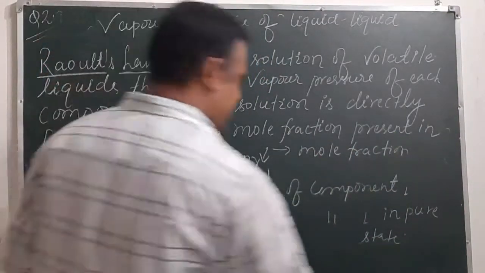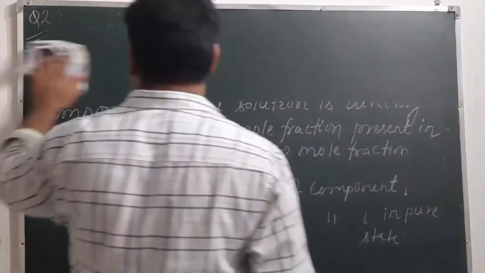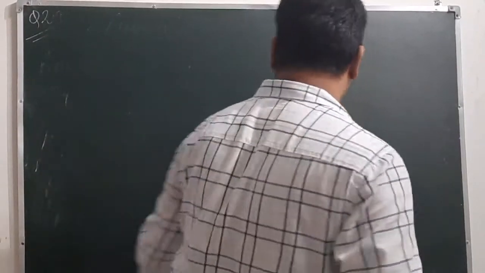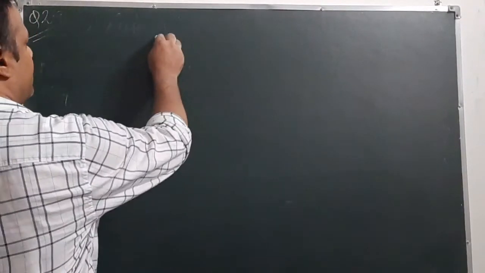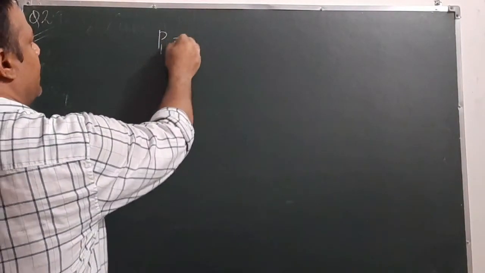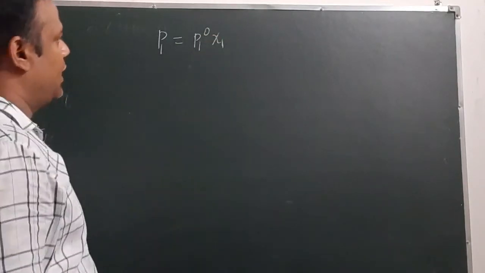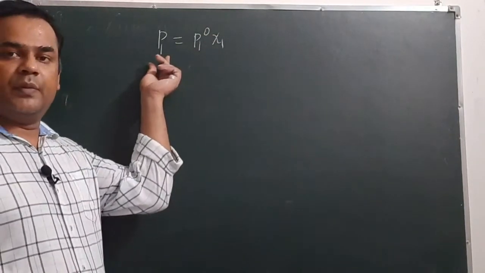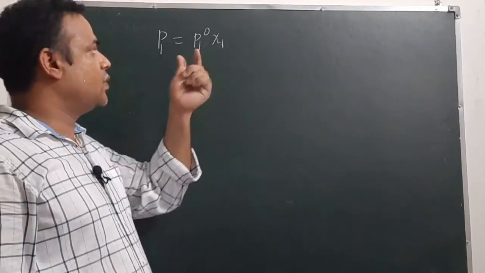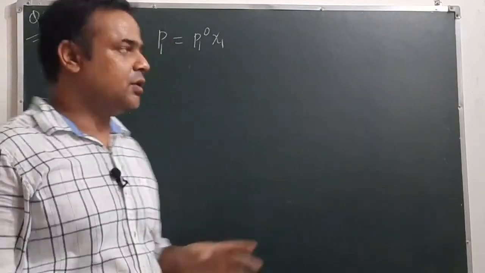So suppose we have prepared a solution by mixing two different liquids, then pressure P1 will be P1 naught into chi1. Here P1 is the vapor pressure of component 1, P1 naught is the vapor pressure of component 1 in its purest state, and chi1 is its mole fraction in solution.